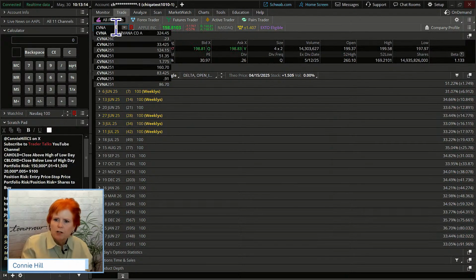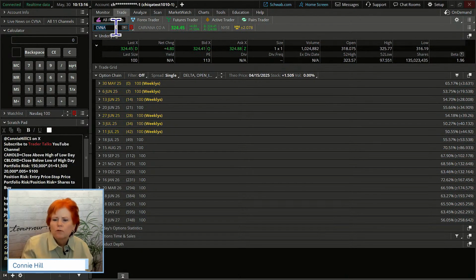All right, next stock, let's look at this one. You guys might be familiar with the stock. It's been a big mover recently, Carvana. What is its beta? 1.96. So if the S&P 500 moves a point, probably Carvana is going to move twice that amount.